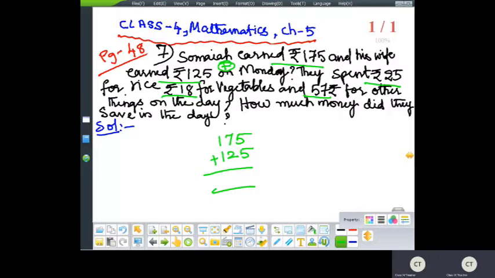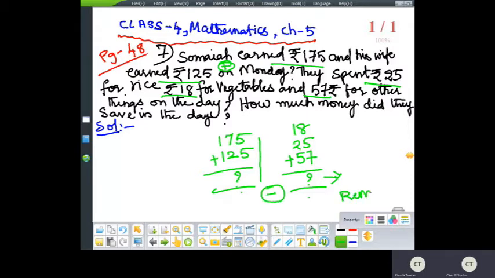Then on the other side, add 18 rupees, 25 rupees, 57 rupees, the money which they are spending. Whatever answer you get, this is the total amount minus the spent amount. So this minus this, you will get the remaining left out amount, the saved amount.